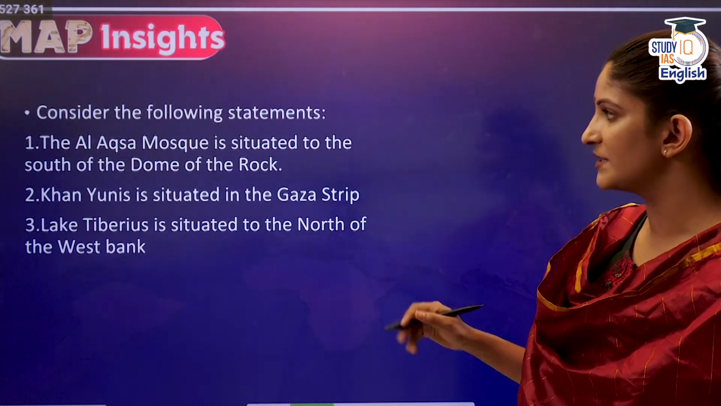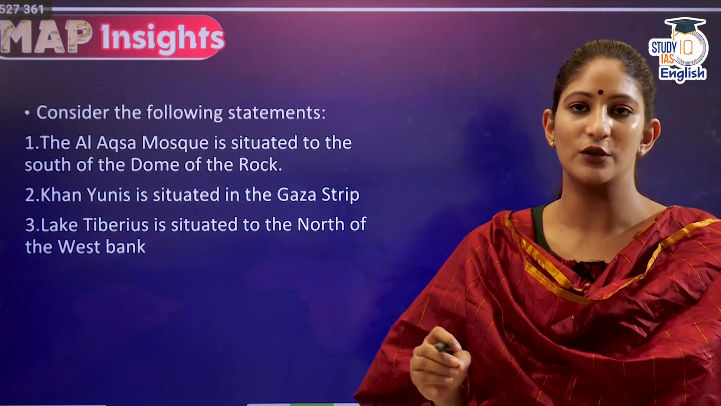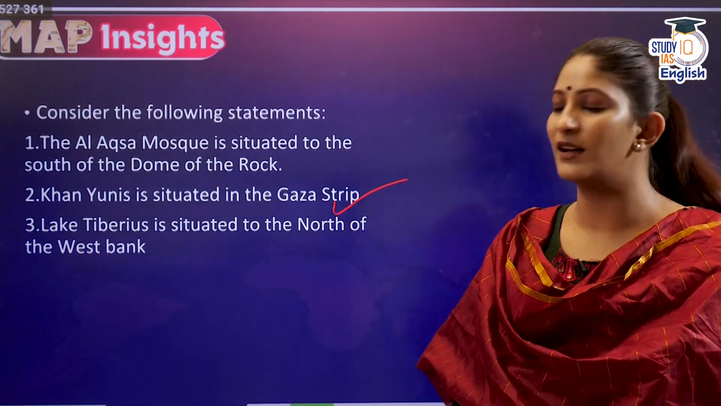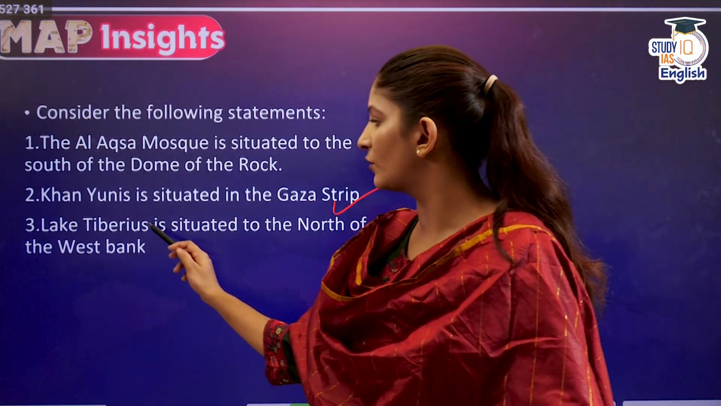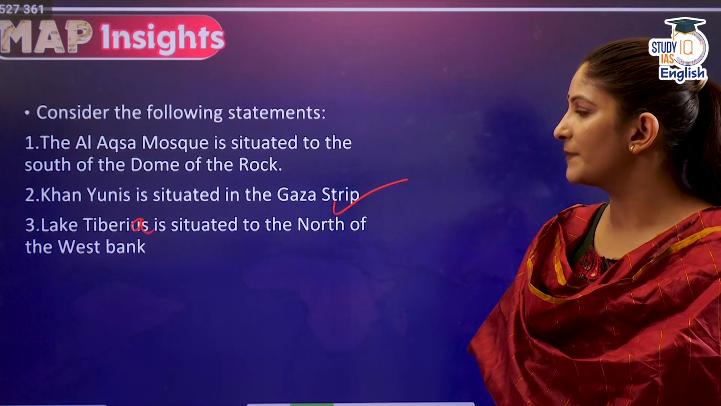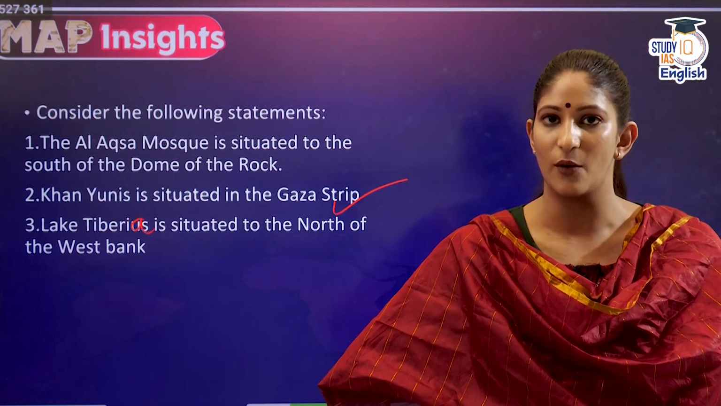Consider the following statements. The Al-Aqsa Mosque is situated to the south of the Dome of the Rock. Khan Yunis is situated in the Gaza Strip, and Lake Tiberias is situated to the north of the West Bank. Okay. So from that perspective, we have to answer this question. As I told you, complex history.